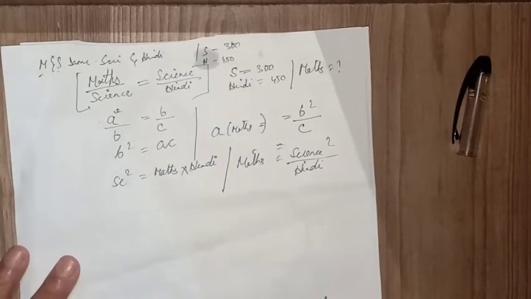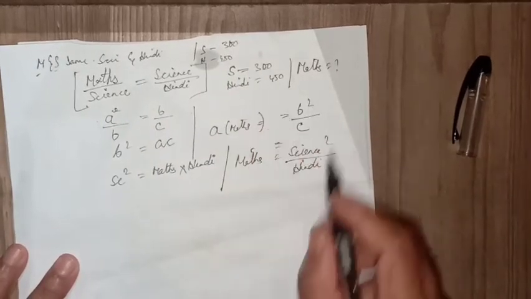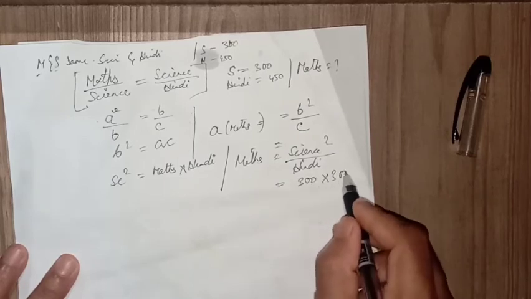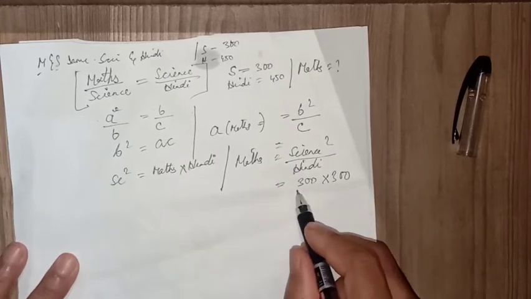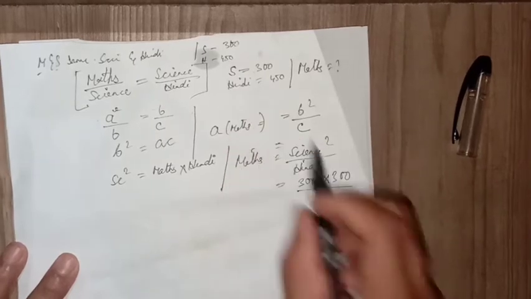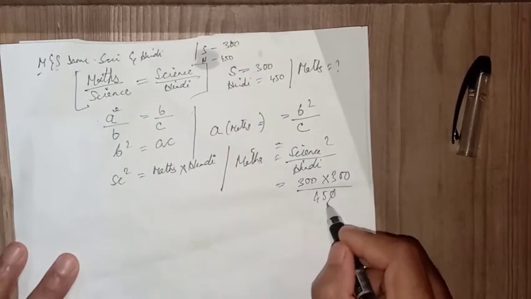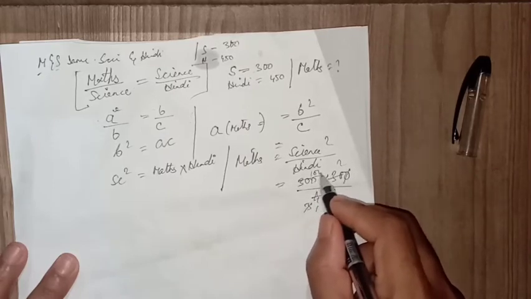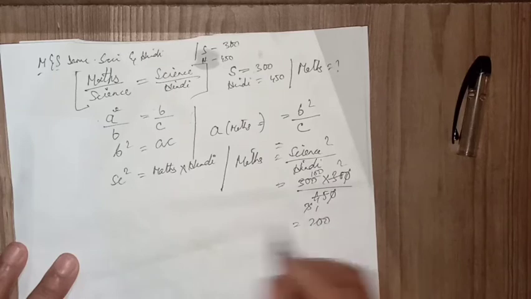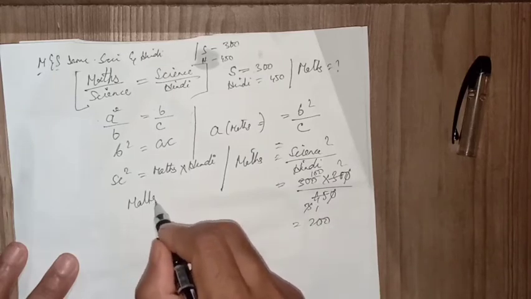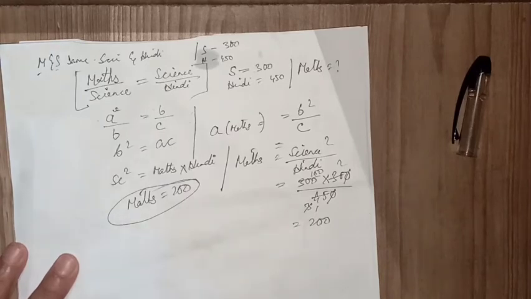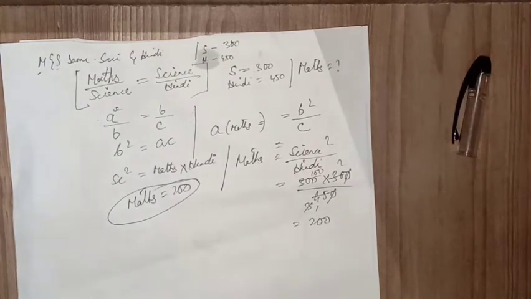Science is 300, so we put 300 square divided by Hindi, which is 450. So 450 goes 3 times into 1350, 300 remains, so it will be 200. So maths is 200. This is how we can solve the problems.